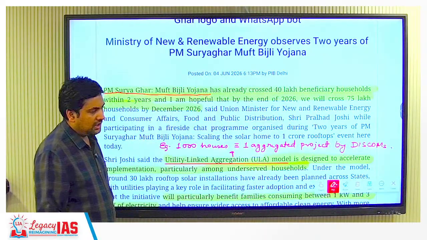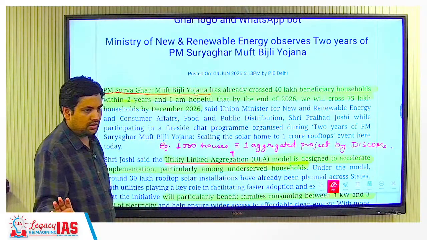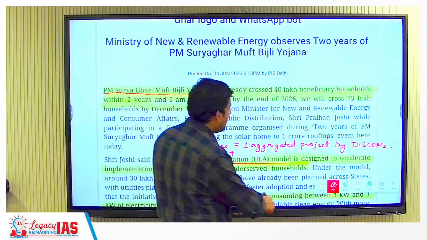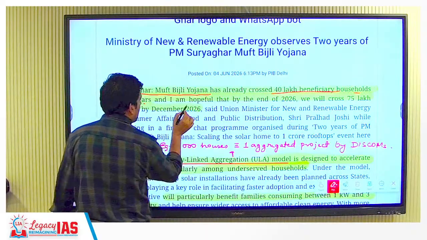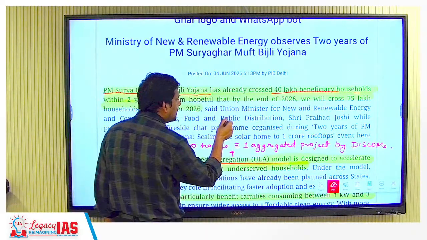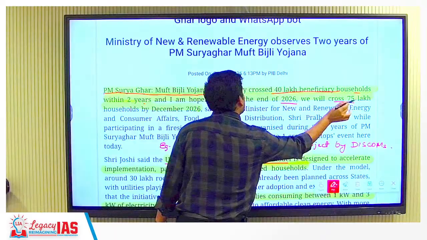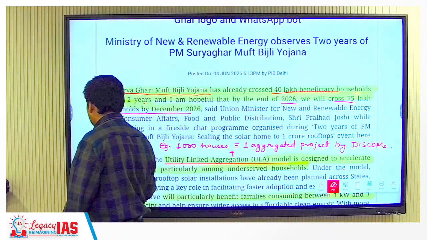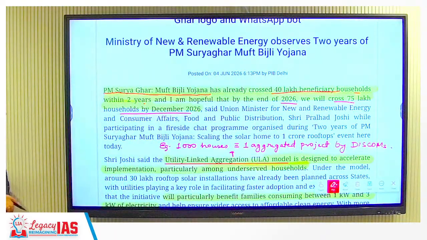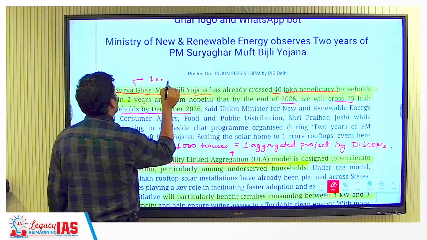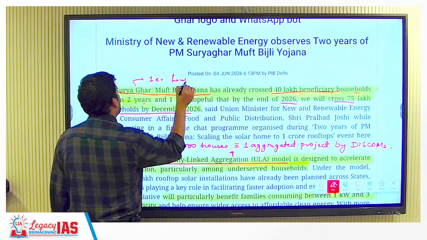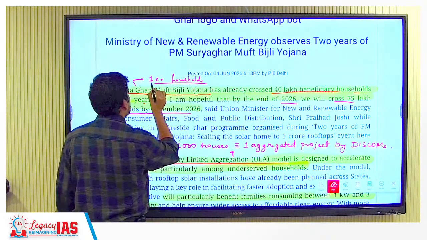The plan is to get to 1 crore households. Right now they have recently crossed 40 lakh beneficiaries within 2 years, and this minister was hopeful that by the end of 2026 we will be crossing 75 lakh households. The eventual target is 1 crore households.